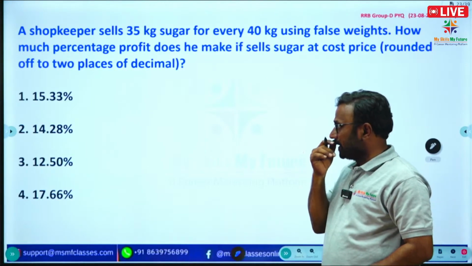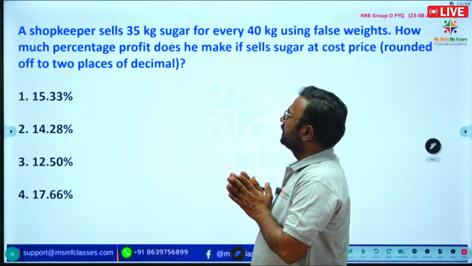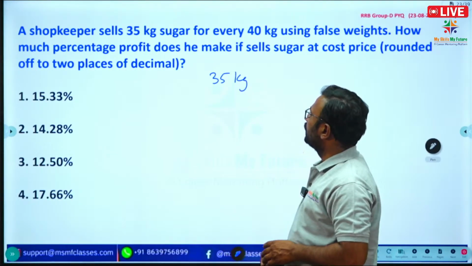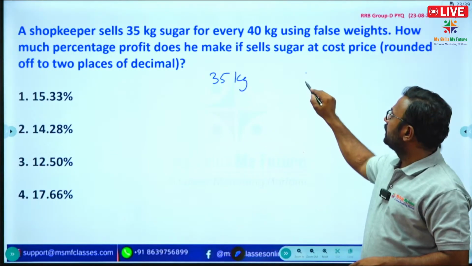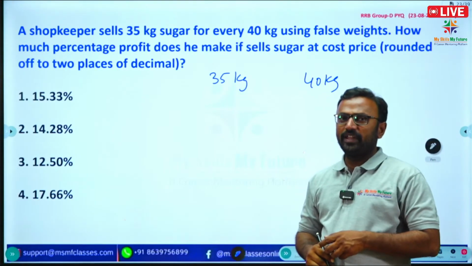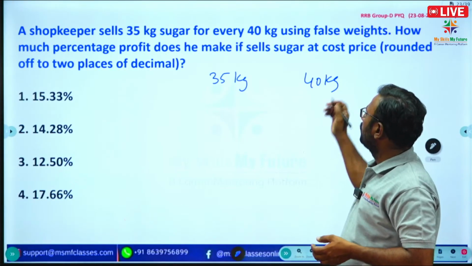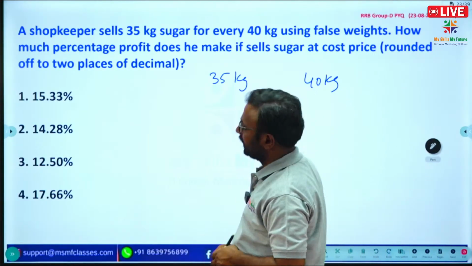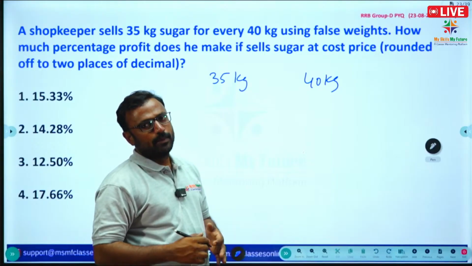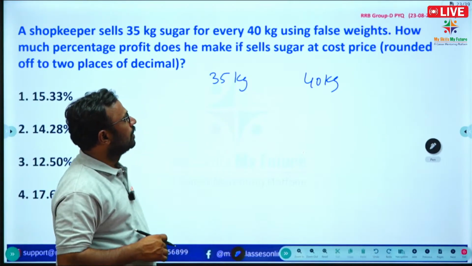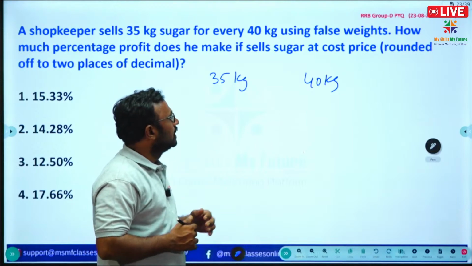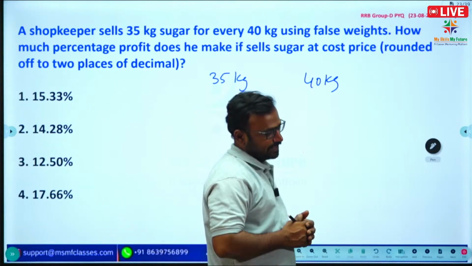See the question here. A shopkeeper sells 35 kg of sugar for every 40 kg, using false weight. So he is saying that he is selling 40 kg of sugar, but he is giving 35 kg. How much percentage profit does he make if he sells sugar at cost price?